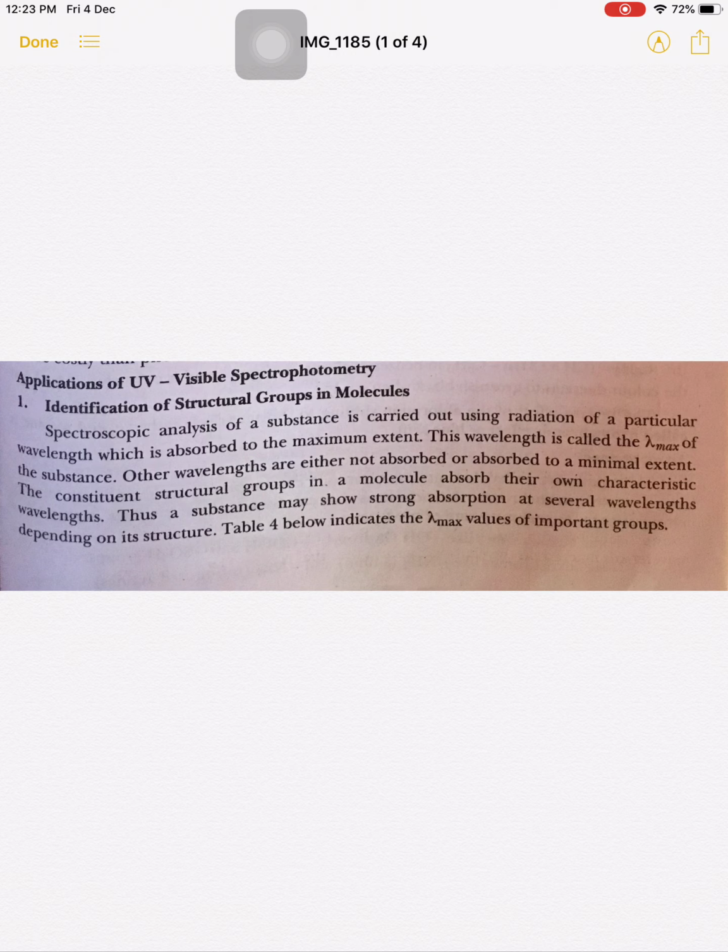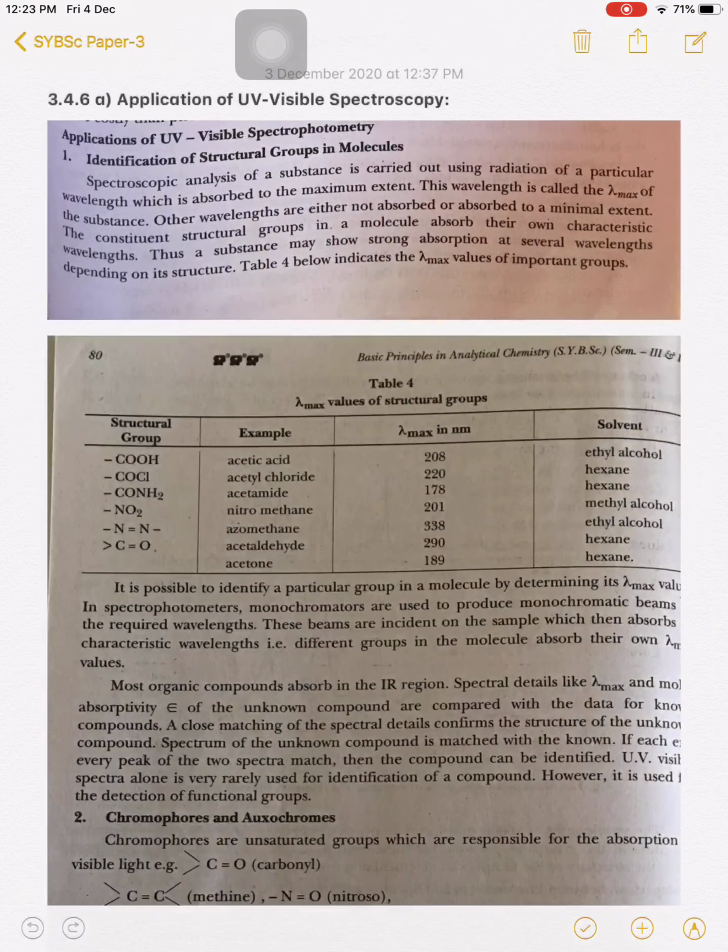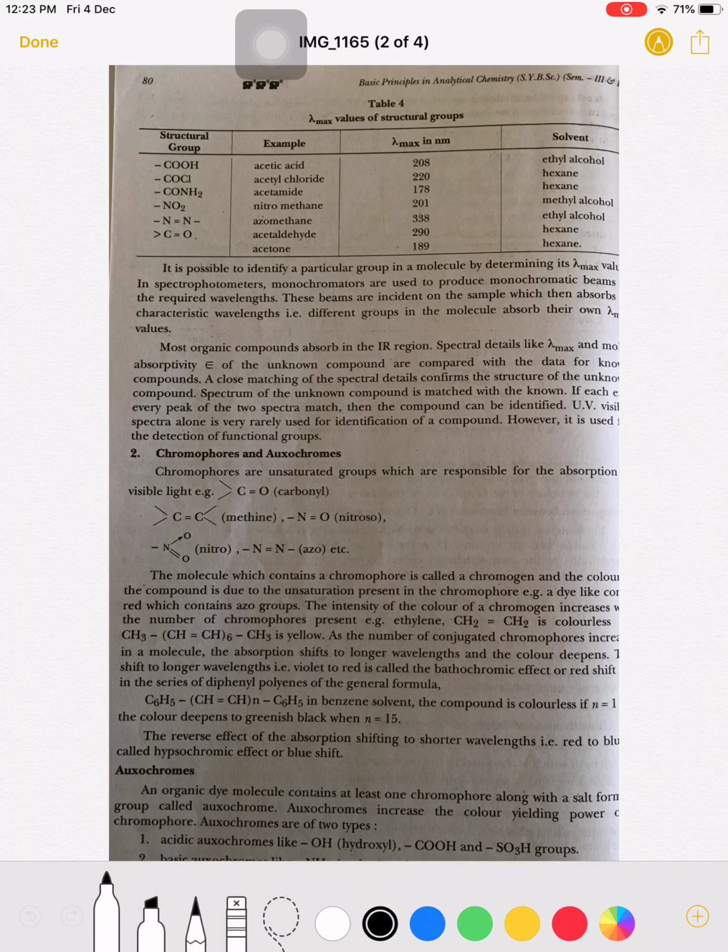Now see the table below, which shows different lambda max values for some important groups. If a molecule contains a carboxylic functional group, then it absorbs radiation at a wavelength near 208 nanometer, that is, maximum absorption takes place at 208 nanometer. In the case of acetyl chloride, the COCl group absorbs radiation to the maximum extent at 220 nanometer. Other functional groups are also there.